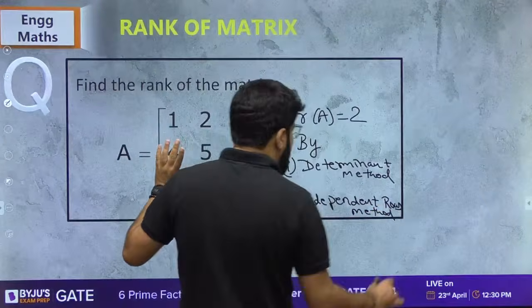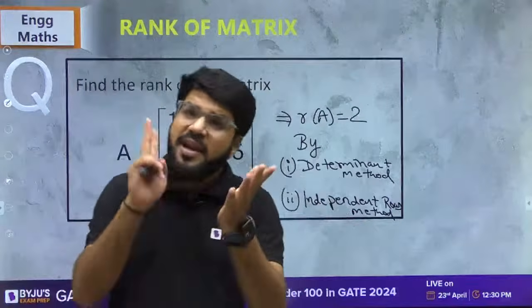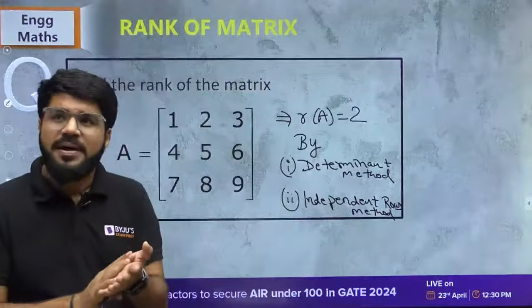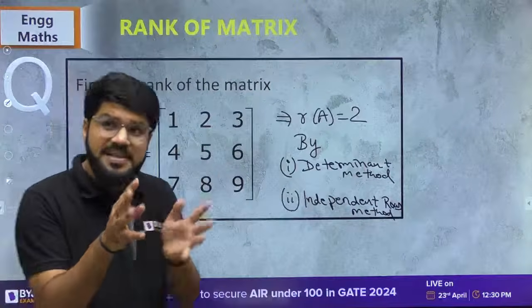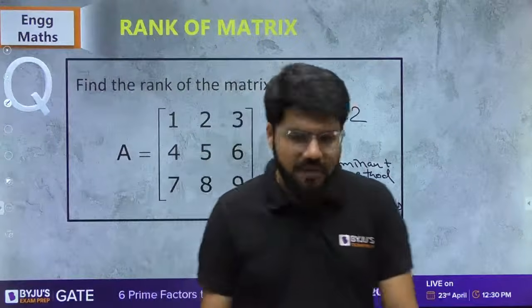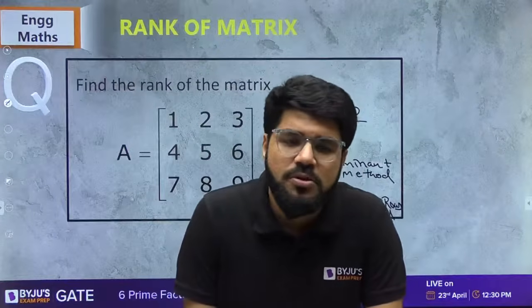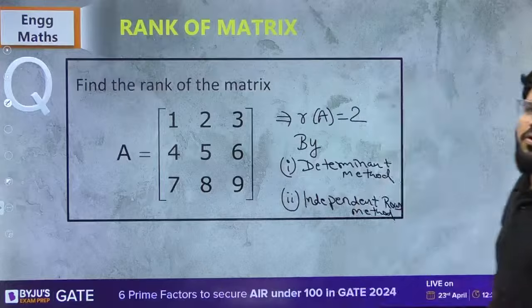I solved this with the independent row concept. So there are 2 ways. I have already solved this problem. Let us apply the same problem again so that all the methods are mixed, linked, and you are able to understand. So the rank is 2 by the determinant method and by the independent row method also.